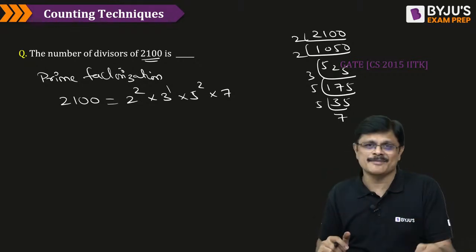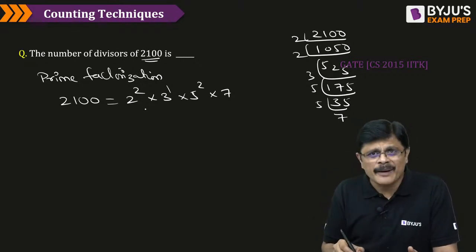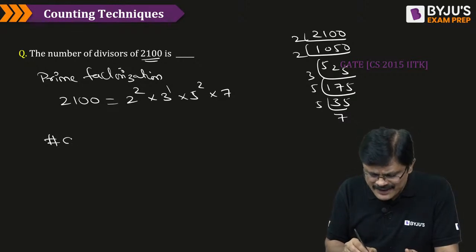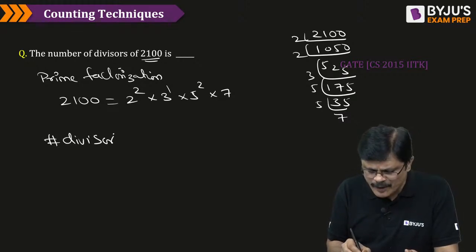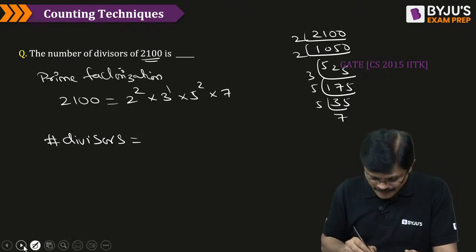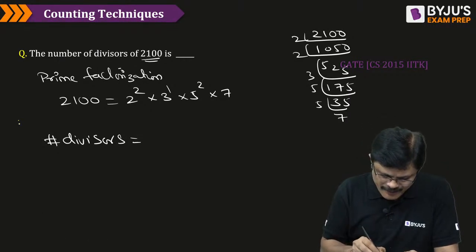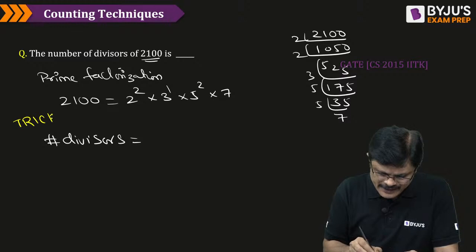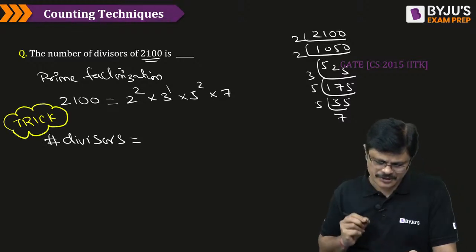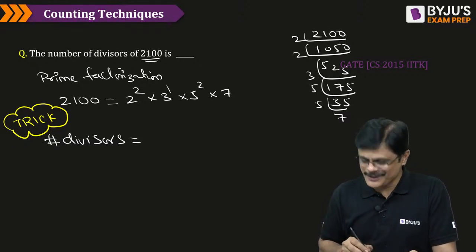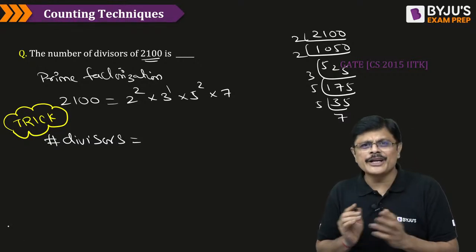Now, you write the prime factorization. Then the number of divisors you can find by the following simple idea. This is the shortcut trick. Let me write the trick, my dear friends. Got it? So once we have the trick, what we need to do, sir?